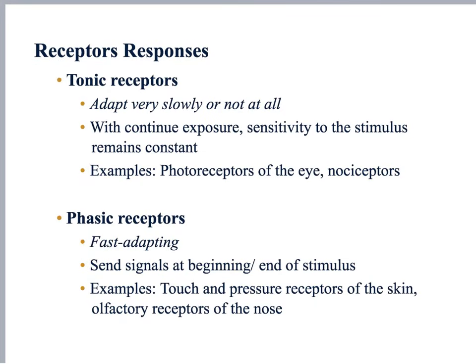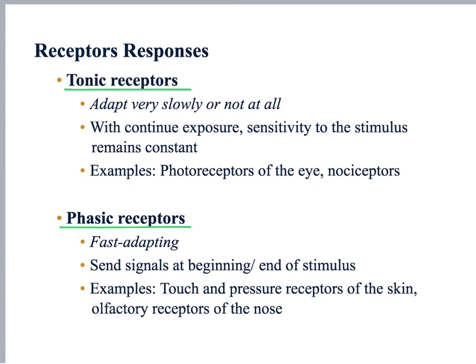Now, receptors can respond in different ways, and some receptors are said to be tonic and others are said to be phasic. The tonic receptors are the ones that have more of a constant tone, and the phasic receptors are the ones that get adapted to the stimulus.